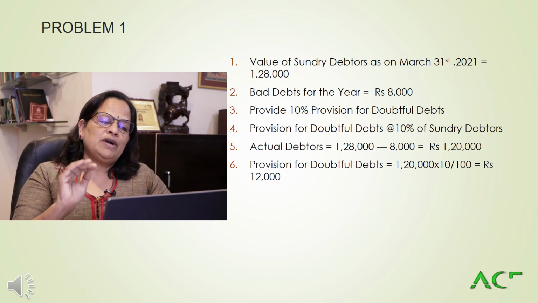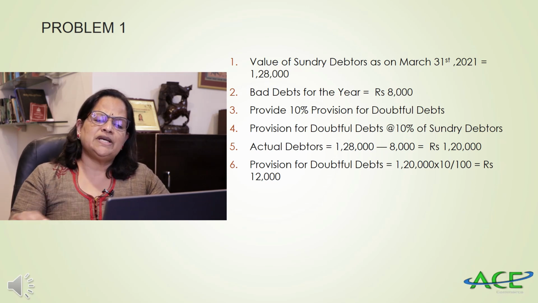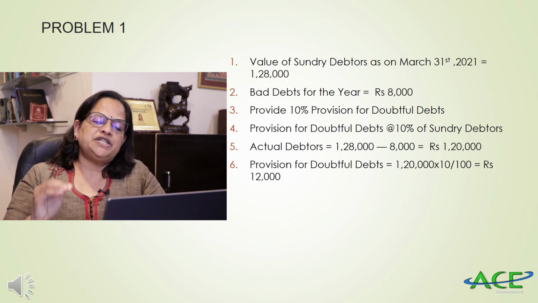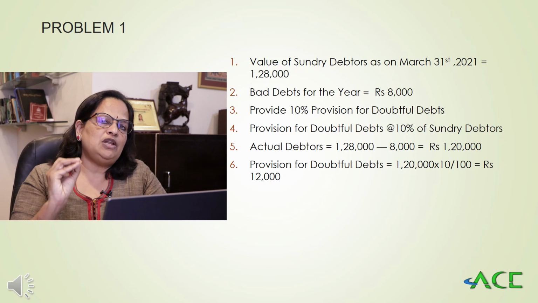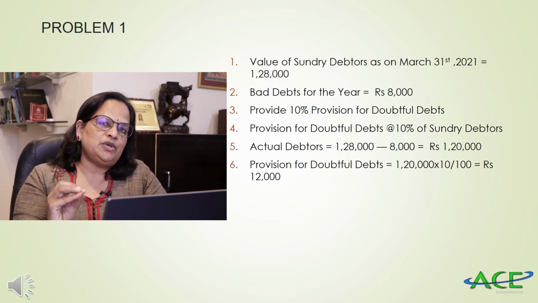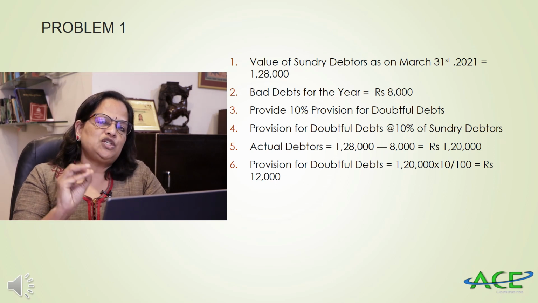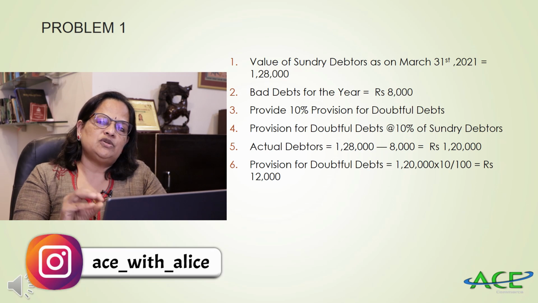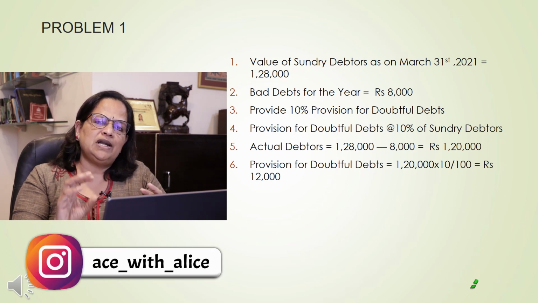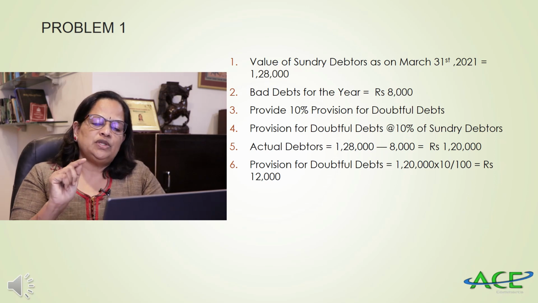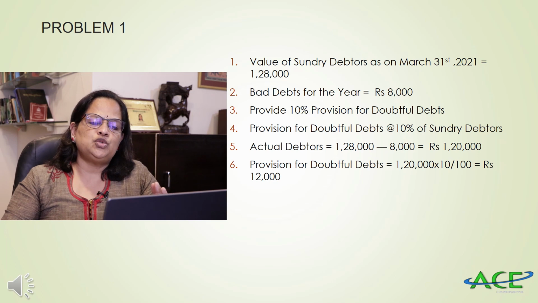Now I told you I'm going to give one example, one problem. Value of sundry debtors as on March 31st, 2021 is 1,28,000. Bad debts for the year is 8,000. Provide 10% provision for doubtful debts. So you know that provision we will calculate on actual value of debtors. So debtors value is 1,28,000. Now the bad debts already incurred 8,000 you have to reduce. Then only you will get the actual value of debtors. So 1,28,000 minus 8,000 you are getting 1,20,000. On 1,20,000 you have to calculate the provision. So that 1,20,000 into 10 by 100 is 12,000.